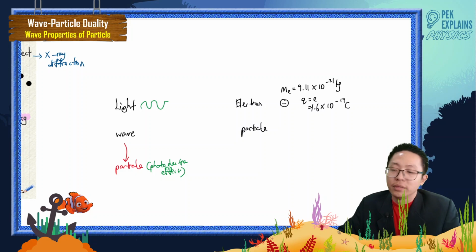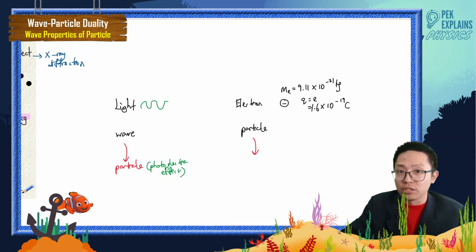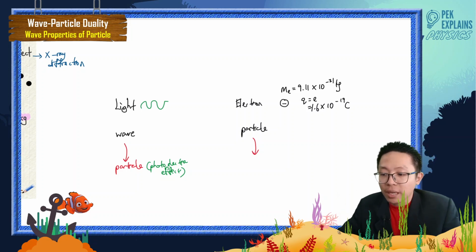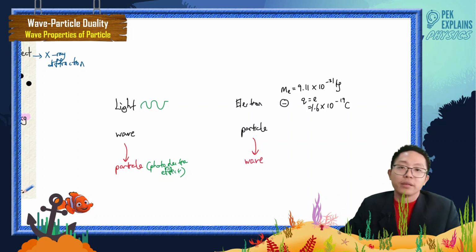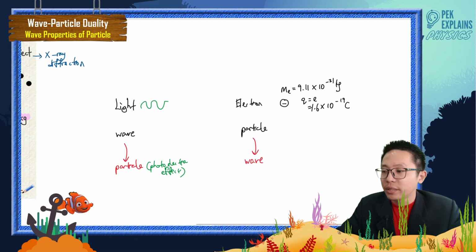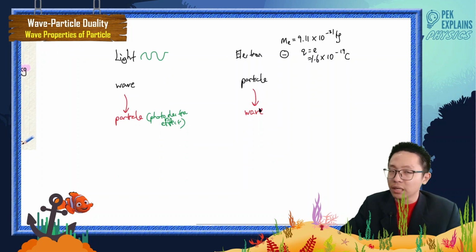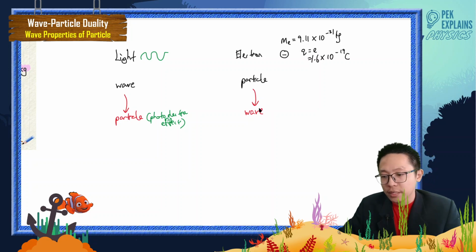But now, electron in other conditions can also be a wave. So we can imagine the nucleus, maybe this is the nucleus, with positive charge, the protons and the neutrons there.